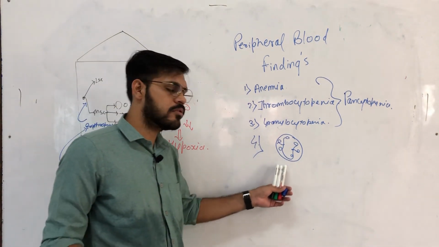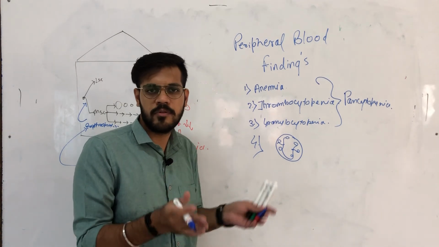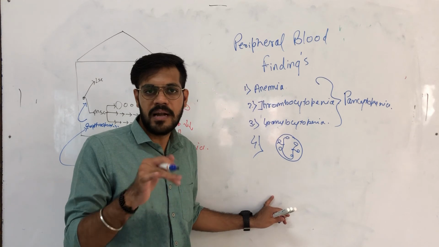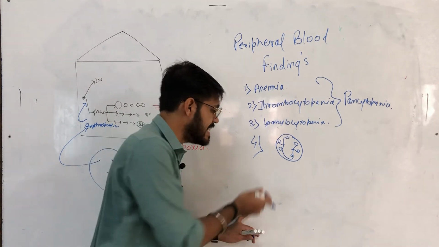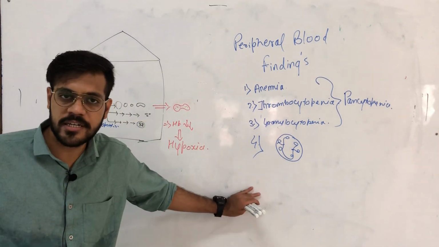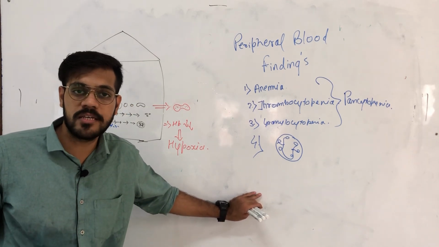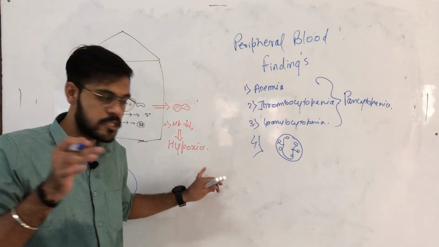The nucleus of a normal neutrophil is multilobed, but in macrocytic megaloblastic anemia a hypersegmented neutrophil is formed.